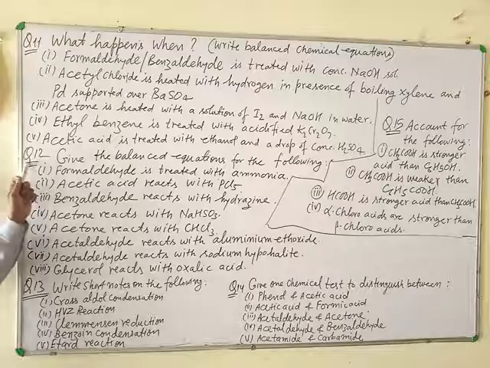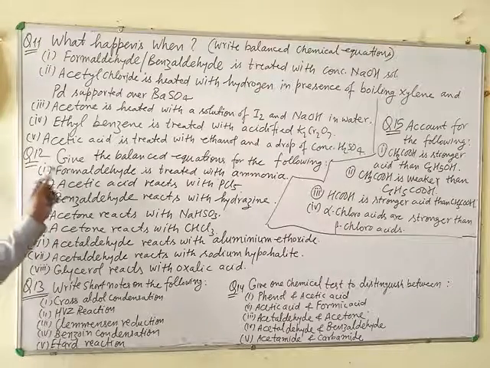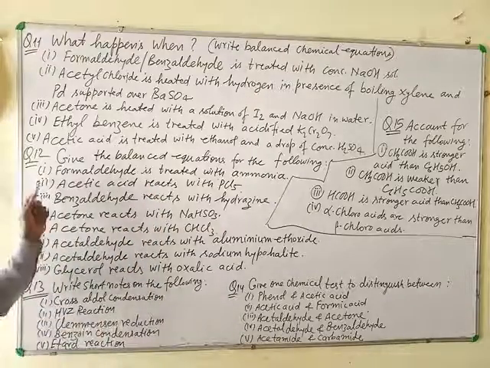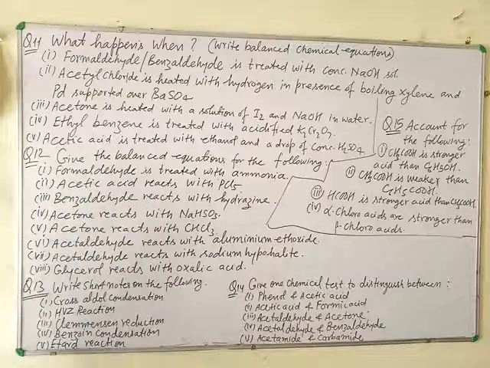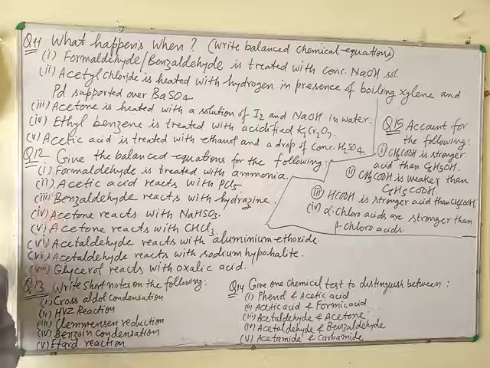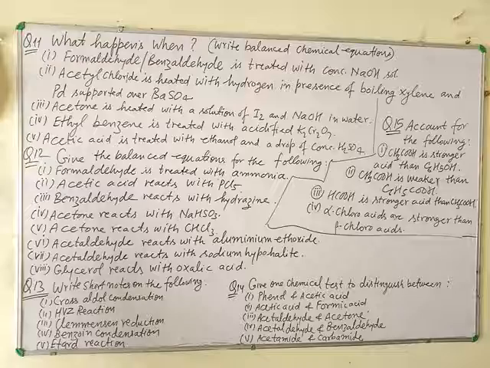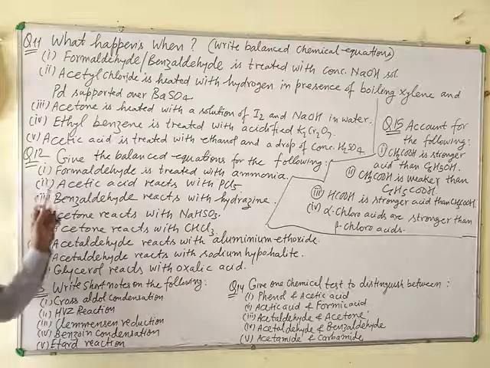Now question number 12. Give the balanced equation for the following. Formaldehyde is treated with ammonia. It means the reaction between formaldehyde and ammonia. In this case, urotropine, a very important compound, is formed, and this reaction is very important.